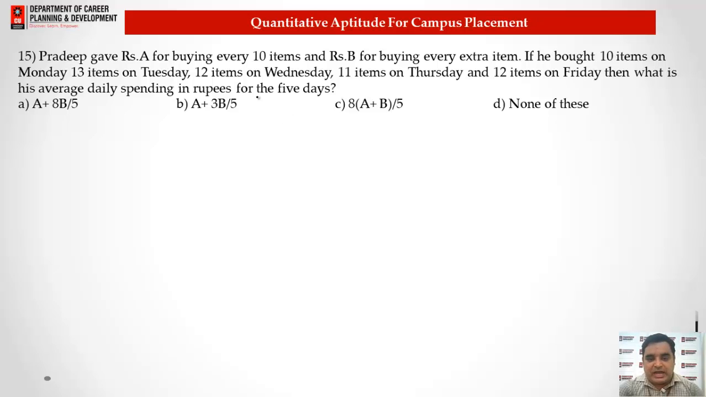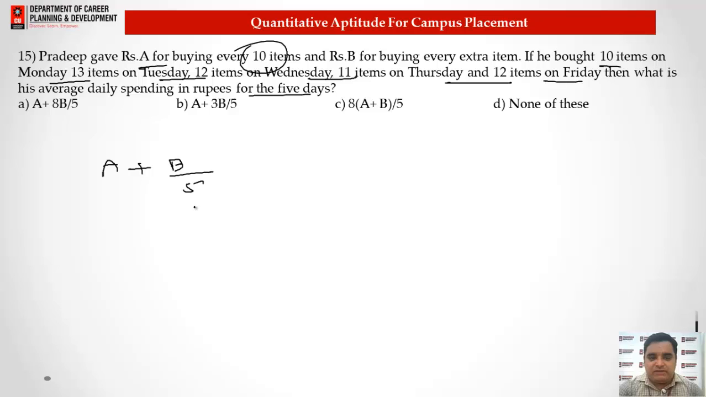Now we need to find the average of all the 5 days, and we know that 10 units are bought for rupees A. It means the average will be more than A by B, which is spent on the extra items. Now extra items are taken on Monday, Tuesday, Wednesday, Thursday and Friday, right? Basically, how many days are there? Monday, Tuesday, Wednesday, Thursday, Friday, we have 5 days. It means the value should be divided by 5.